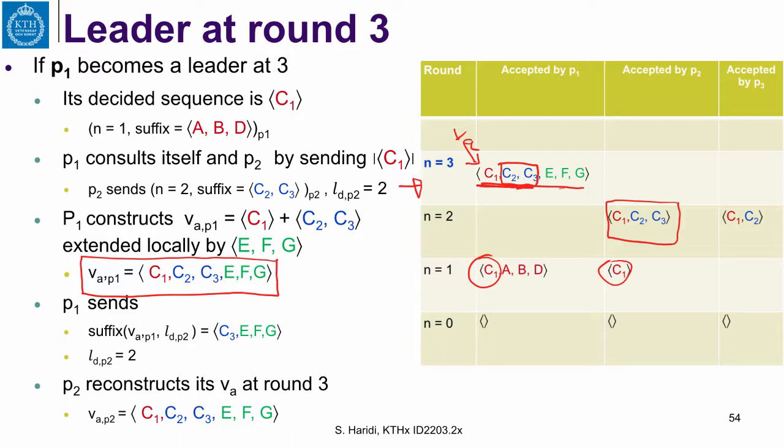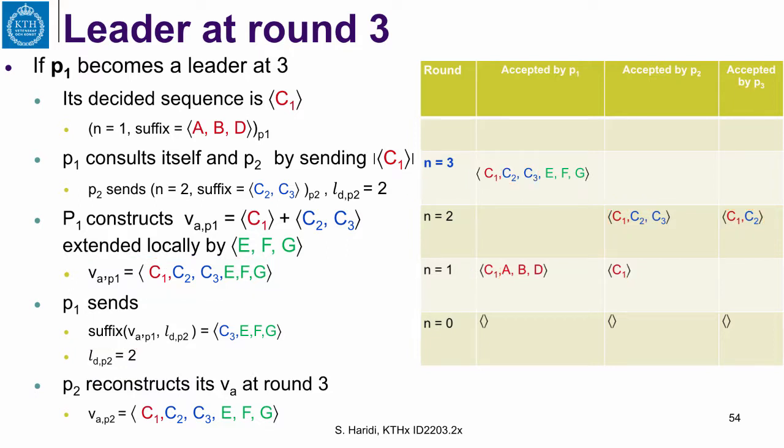Now it sends to the replica P2 the information that it has after the prefix which is decided at P2. So what is the prefix which is decided at P2? At P2 we know that this part is decided because there is a majority, and that is this thing, and then it also sends the suffix. So what is the suffix that it sends? It would be, in this case, this part. That will be sent to P2. Okay, we did that. That was the suffix.